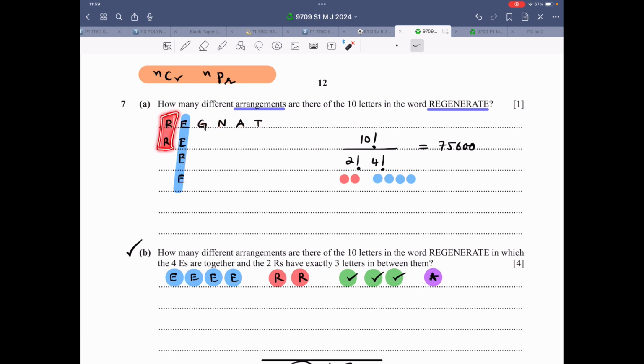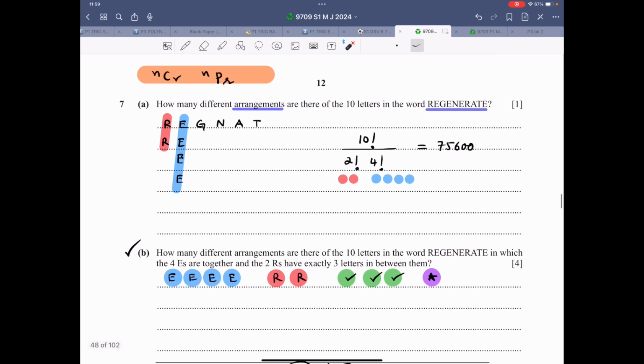That means there are 2 R's, there are 4 E's, and there is GNAT. So this is 10 factorial because there are 10 letters, 2 factorial because 2 are R's, identical alphabets. Remember the concept, identical. Since they are identical, we divide by that many factorial, and 4 E's are identical, 4 factorial. This is the answer. Leave the answer in the exact form.